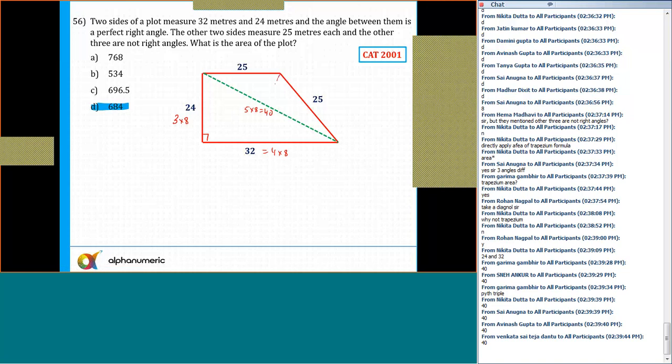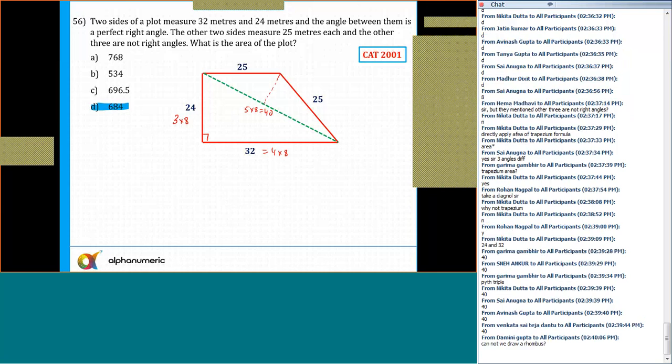Now I drop a perpendicular. And since it's an isosceles triangle, the base will be divided. So this length will be 20 and this length will be equal to 20. So now this is 20 and 20. So this is 20, 25.